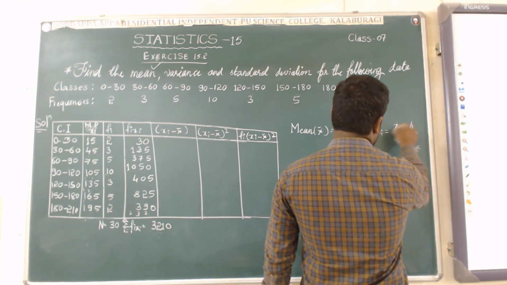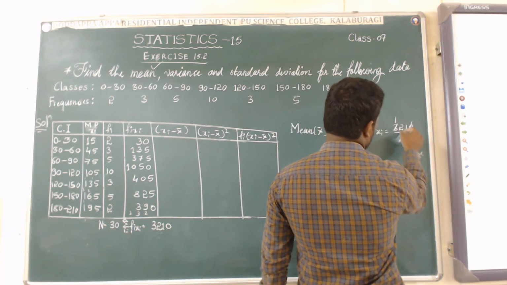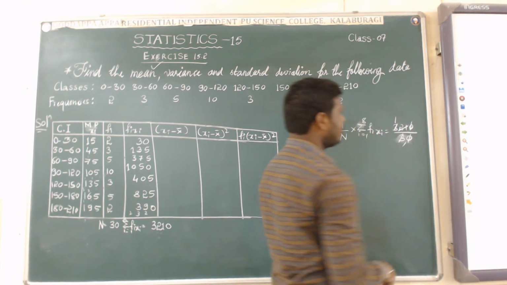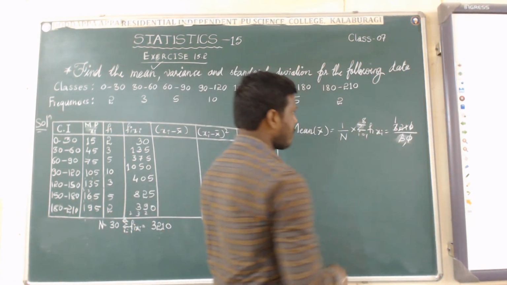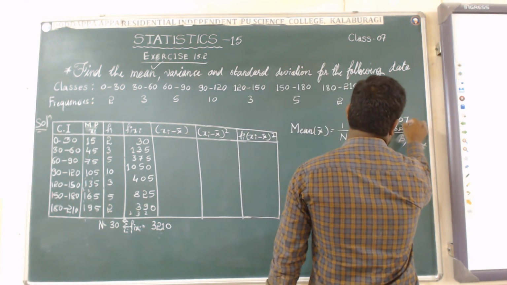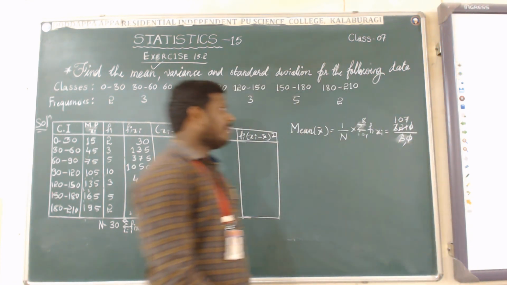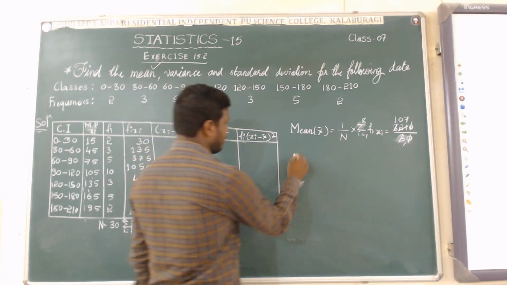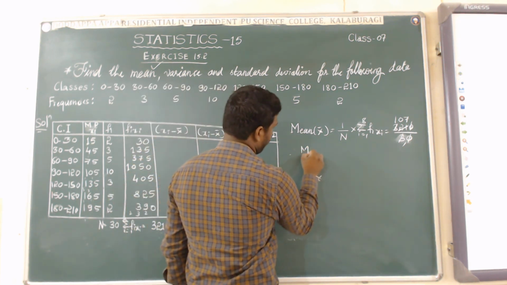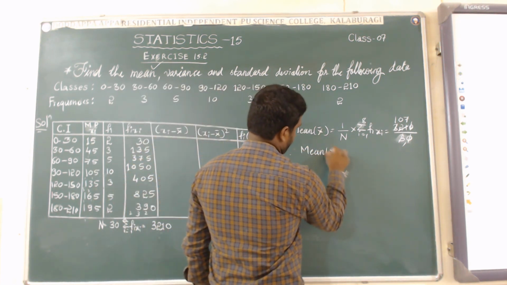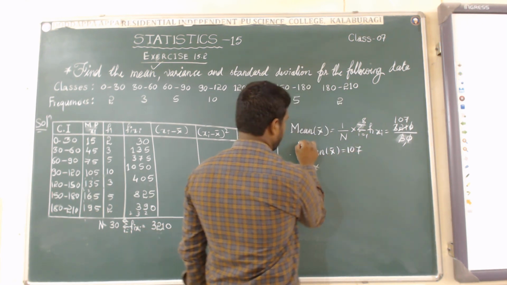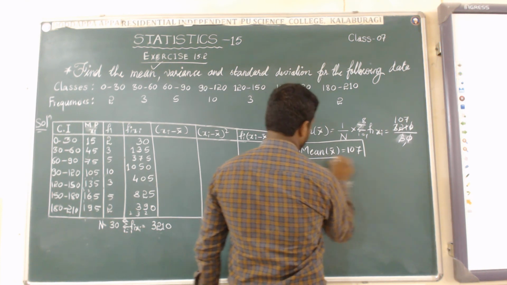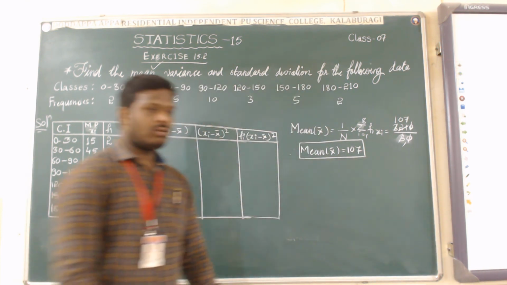3 1 is 3, 3 1 is 3, and we have to take 0 there. Okay, 107. The mean of the given data is therefore x bar equal to 107. Yes, so we got the first value, that is the mean. Mean is 107.